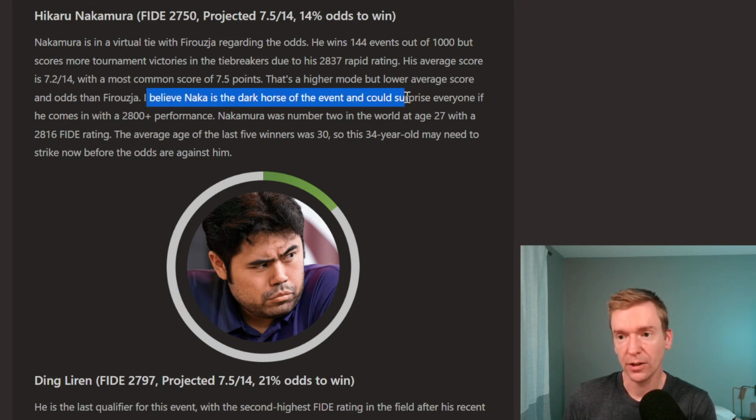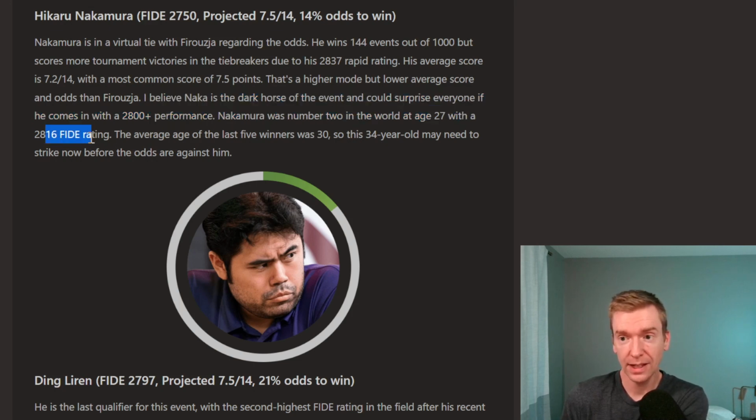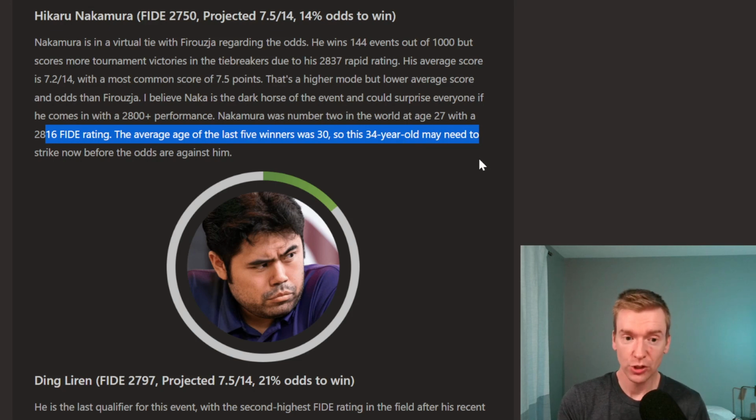I believe he's the dark horse in the event, could surprise everyone if he comes in with a 2,800 plus performance. He was number 2 in the world at age 27, and he had a 2816 FIDE rating. And the average age of the last 5 winners was 30. So being that he's 34 years old, may mean that this is his last chance to qualify for the World Championship. It's really hard to get into the candidates. I think this is Hikaru's year. If he's going to do it, he's got to win this year.